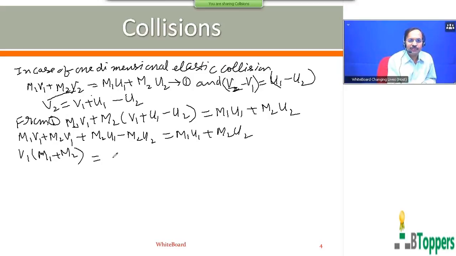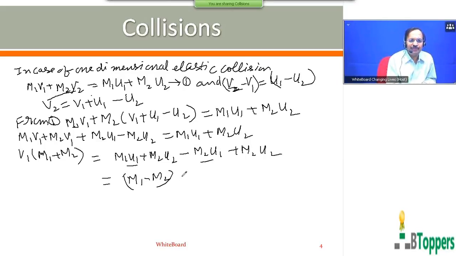So here, if you carry this term to the right side, M1 U1 plus M2 U2 minus M2 U1 plus M2 U2. Take U1 common in these two terms. So M1 minus M2 into U1, plus adding these two terms, M2 U2 plus M2 U2, we can write 2 M2 U2. That is equal to V1 into M1 plus M2.